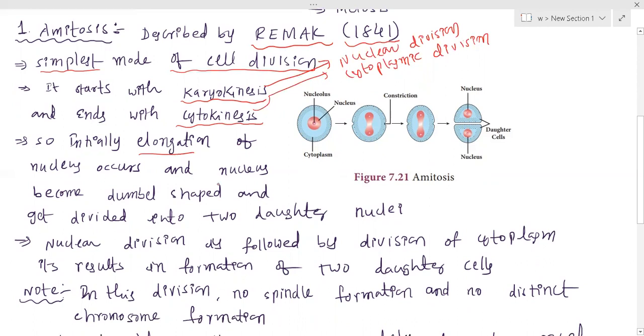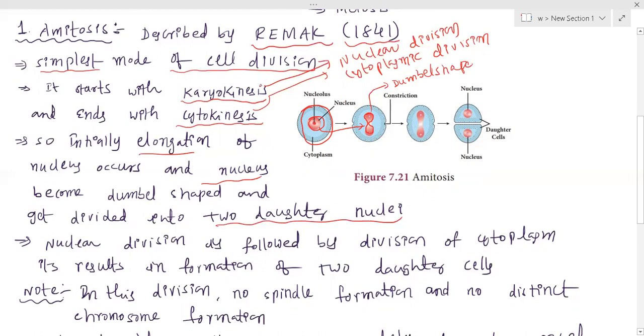Initially, elongation of the nucleus occurs. Just imagine this is a cell, this is a nucleus, and the nucleolus is present. The first change can be seen in the nucleus: elongation of the nucleus. In this shape, the nucleus looks like a dumbbell. Afterward, the nucleus gets divided into 2 daughter nuclei.